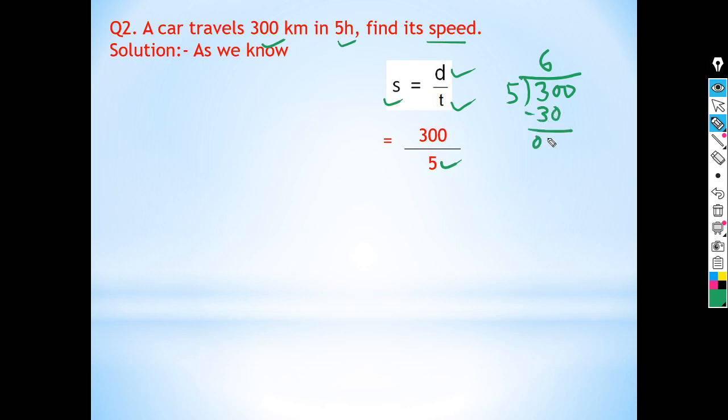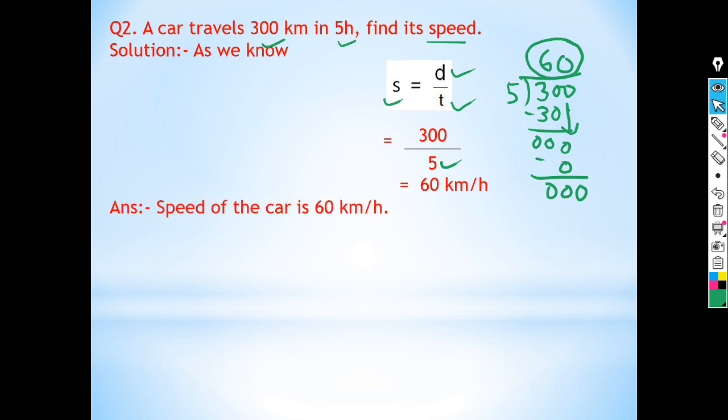Now bring down this 0. 5 zeros are 0. So speed of the car is 60 kilometers per hour. So we can write the answer that speed of the car is 60 kilometers per hour.